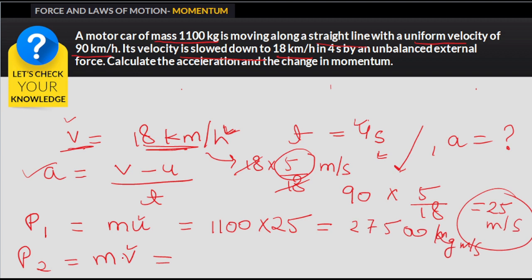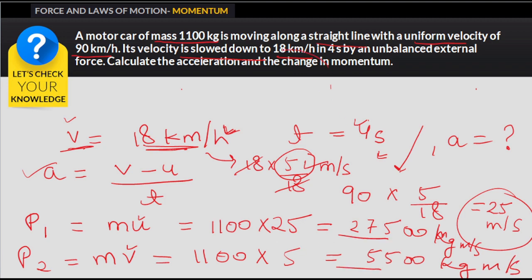Now we can similarly calculate for the second case. The mass is the same, and the final velocity is 5, which we have calculated here, so it would be 5500 kilogram meter per second. So these are the two momentums. If we want to find out the change in momentum, we can calculate P1 minus P2 and we can get the change in momentum. So this is it.